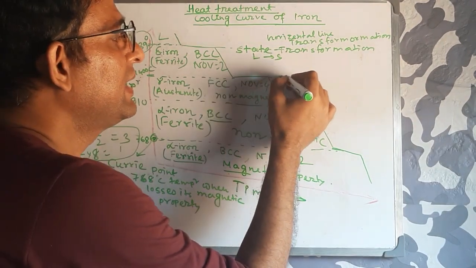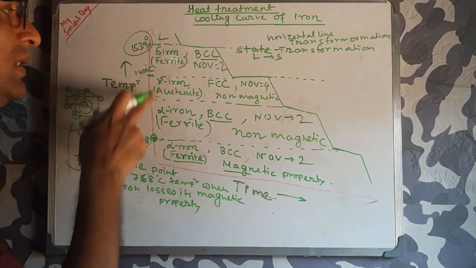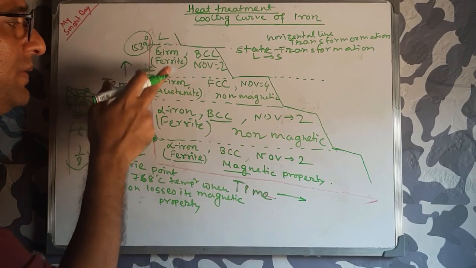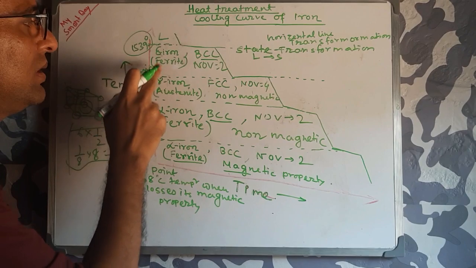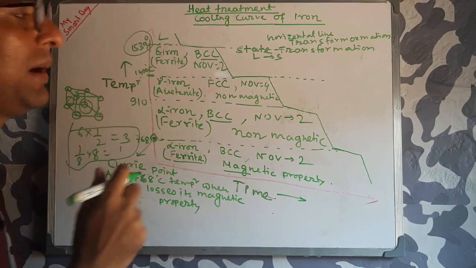And in the second case, solid to solid, obviously the solid is not changing, but delta iron becomes gamma iron.